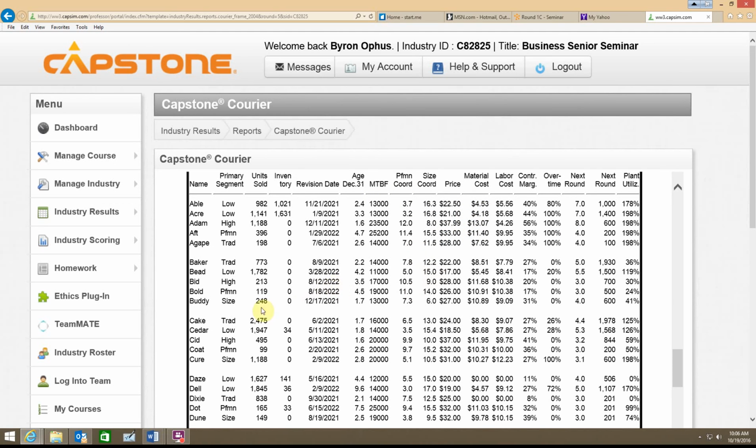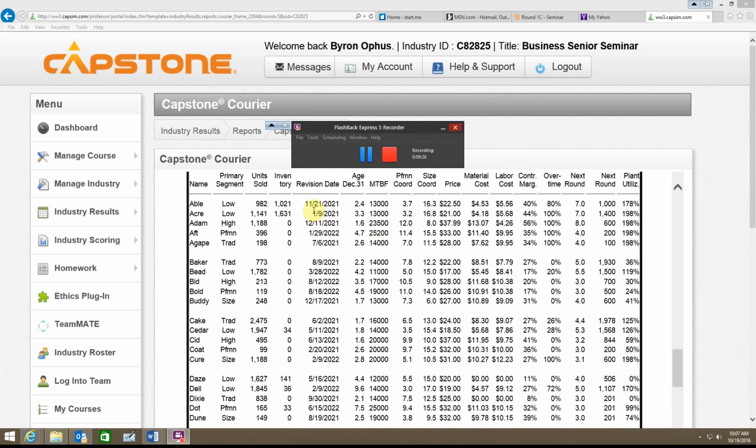So it's something to always take a look at. It's nice to look at this contribution margin and see where we're at and what we did this last round, but take a look at where we might be going into the next round. All right, there you have it, a review of last week's assignment.